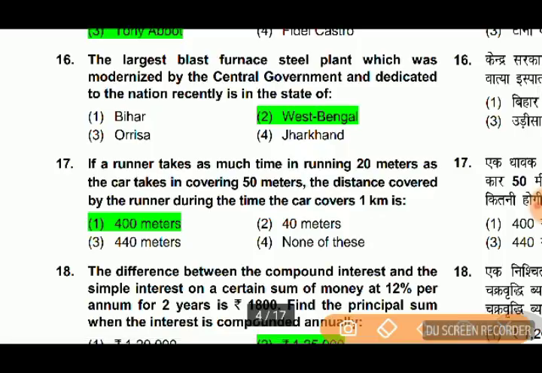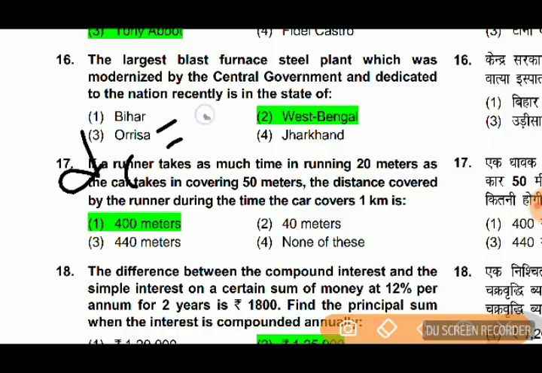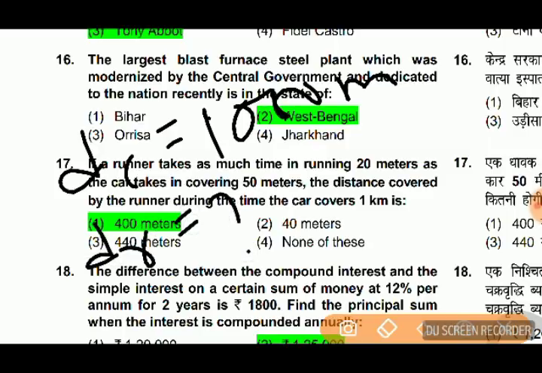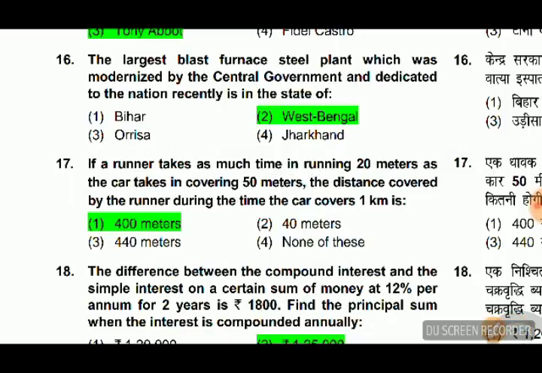So the DC now is 1000 meters, which is equal to 1 kilometer, and DR is asked, the distance covered by the runner. So how to solve this? VC by VR we have calculated as 5 by 2. So VC equal to DC by TC and VR equal to DR by TR. So the DC by DR you can calculate easily and then find the DR. The answer will be 400 meters.